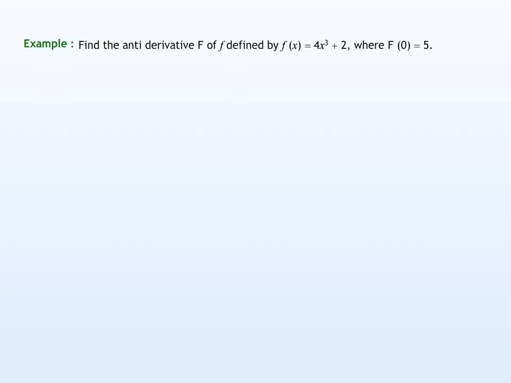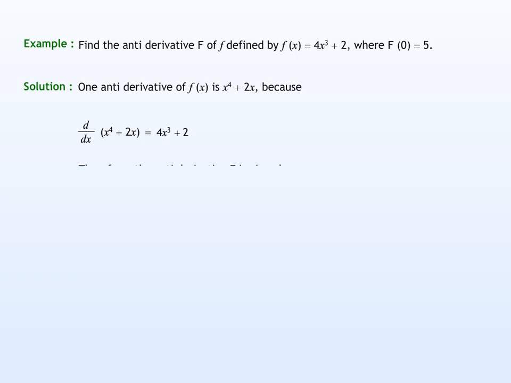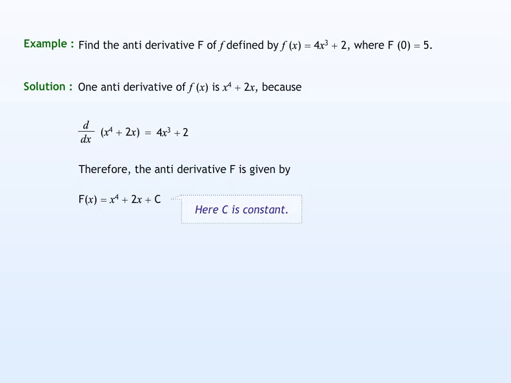Find the antiderivative F of f defined as shown. One antiderivative of the given function f of x is x to the power of 4 plus 2x, because its d over dx is equal to 4x cubed plus 2. Therefore, the antiderivative F is given by F of x equals x to the power of 4 plus 2x plus c.